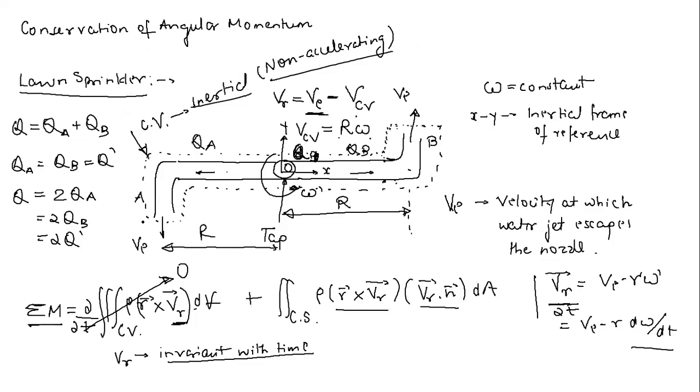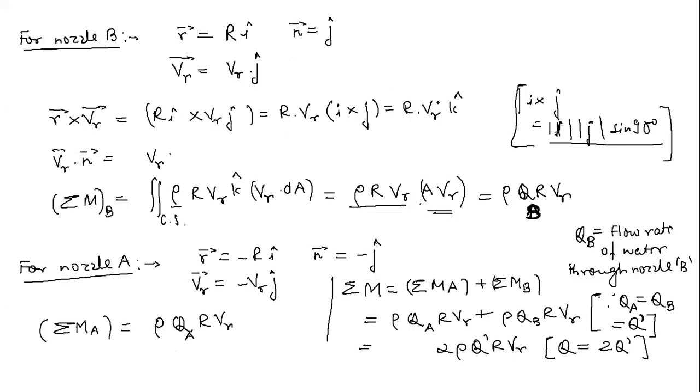So in that case, what you will do? You will consider this as control surface 1, right? And then across this control surface, nothing is going on. So directly take the another control surface, that means this one, that is 2. The analysis which I am doing is for control surface 2 and this is for control surface 1. So you can directly apply this here as well. I have broken it down into two parts for simplicity. Otherwise you can directly add it here and you can directly write down rho QR here.